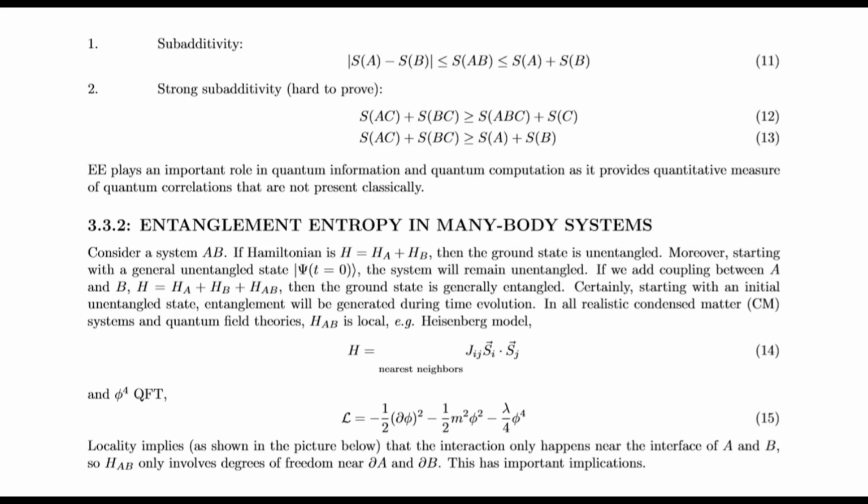Entanglement entropy in many-body systems. Consider a system AB. If the Hamiltonian is H equals H_A plus H_B, then the ground state is unentangled.